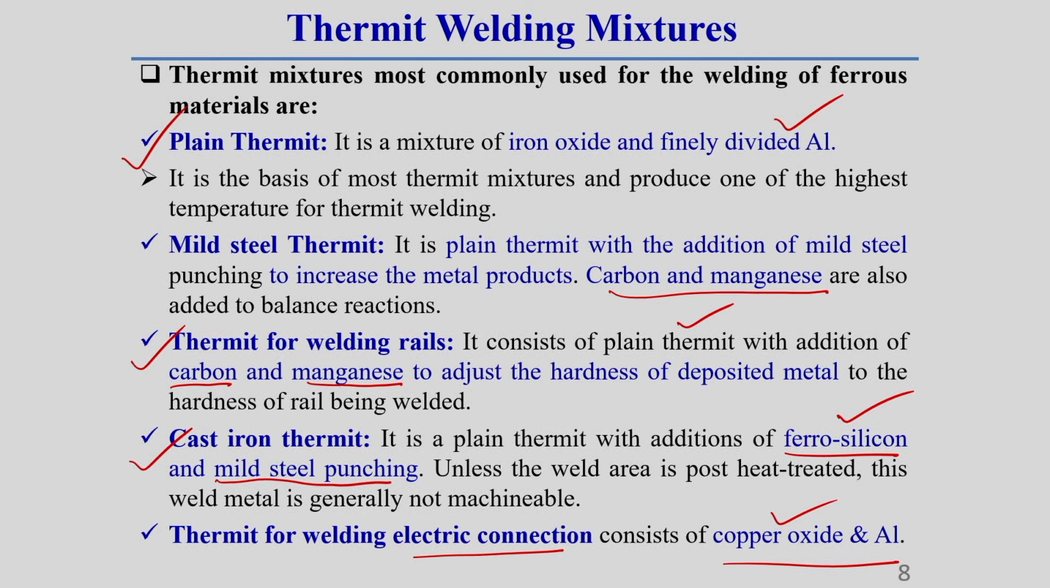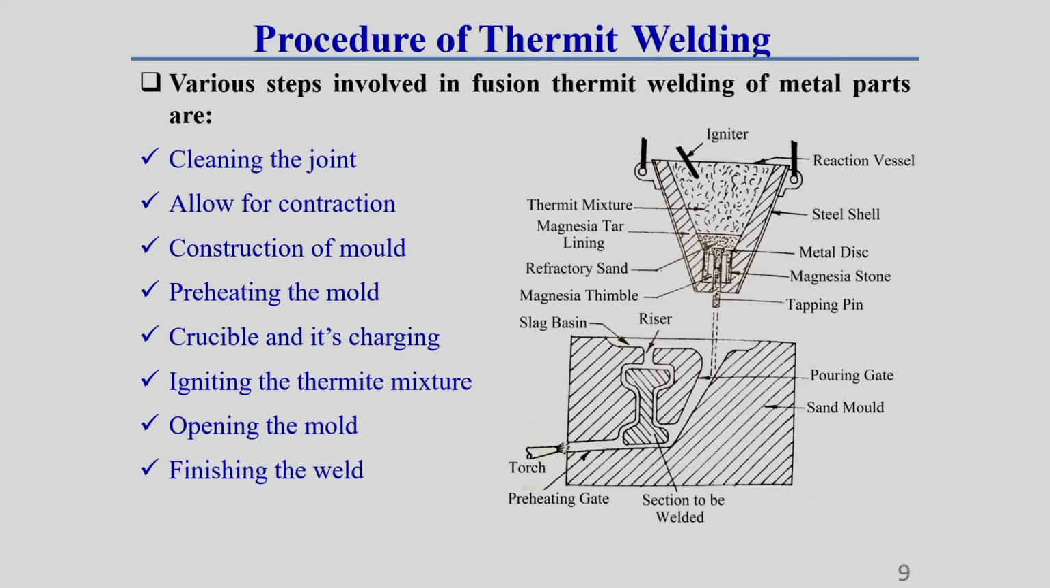This which I have shown in serial number 3 equation, that you can observe in my previous slide. Now, what are the procedures involved in the thermit welding process, that we should know. Here you see there are around 8 different steps we follow in the thermit welding process. This is the thermit welding setup, you can see.